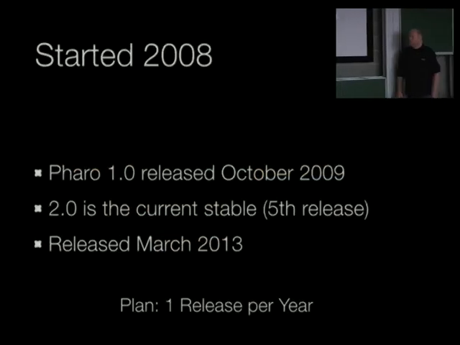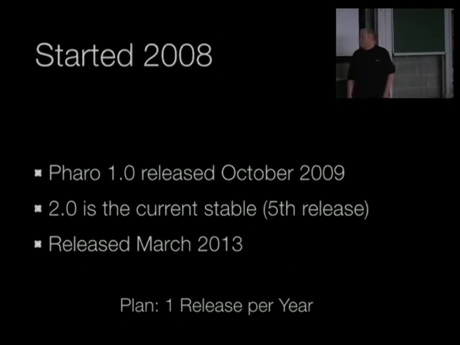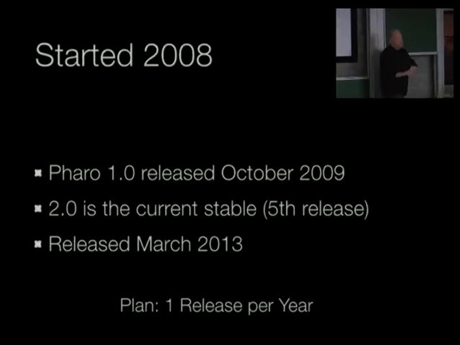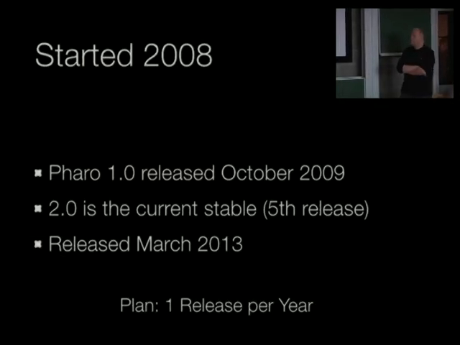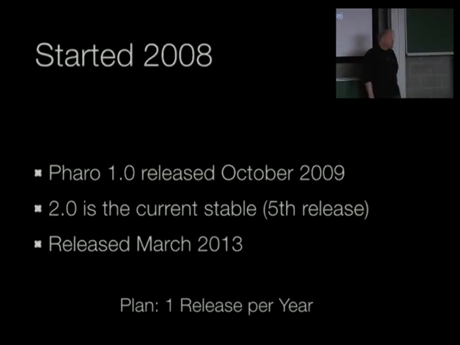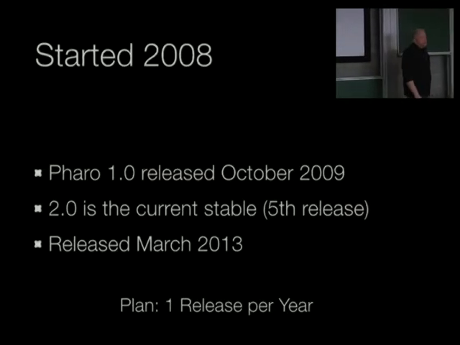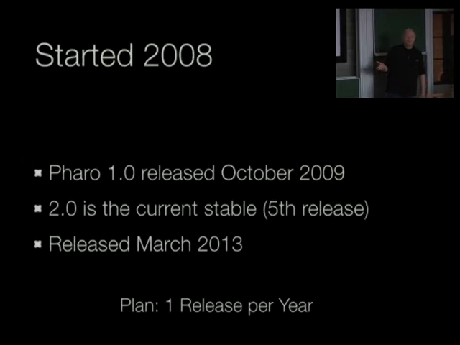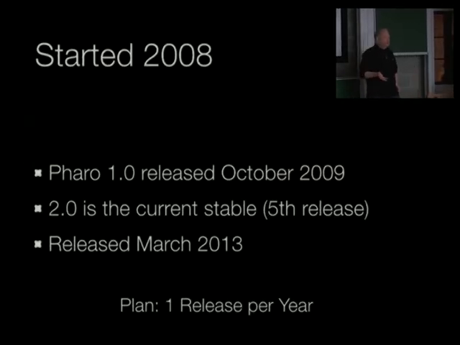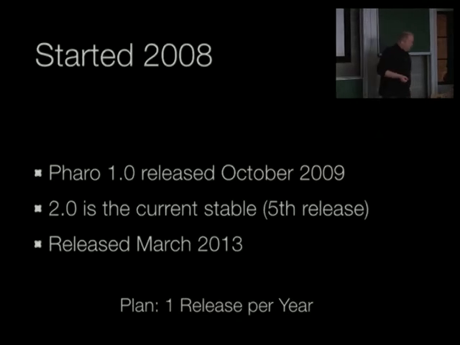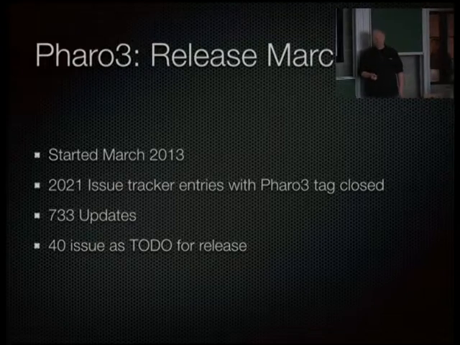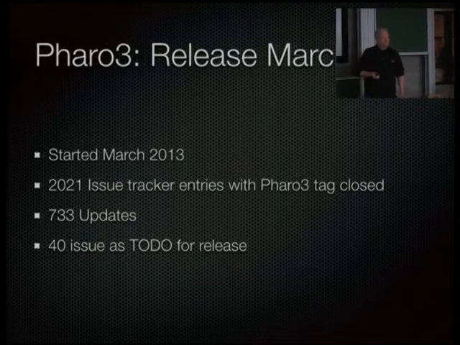Pharo was started in 2008, but we had our first release only relatively late, in October 2009. Since then we had all in all 5 releases, of which 2.0 is the stable one, released last March. Last year's talk here at Fosdem was about what we had done for Pharo2 and that we would release it soon. The interesting thing is that we managed to do most of the things that we were actually planning for Pharo3.